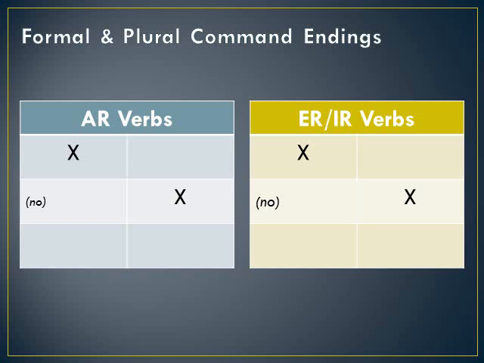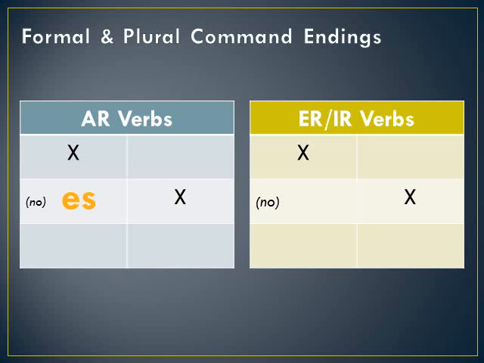Now we're going to look at the endings for AR verbs and then for ER/IR verbs. Whenever we say add the opposite ending, these are those opposite endings. I've X'd out the yo form and also the vosotros form, because for the yo form there's no command that exists there. Vosotros, you're not going to learn. In addition, I've put no in front of the tú form in the tú form box, because this is only for negative commands. You already know how to form affirmative tú commands, so this is just how to do negative commands.